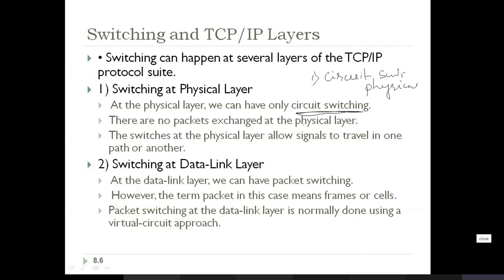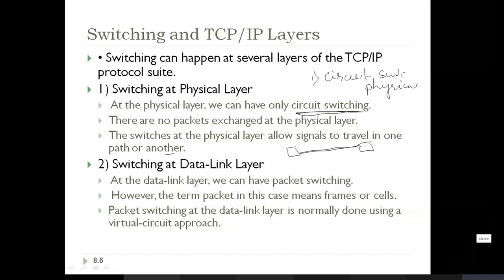The switches at the physical layer allow a signal to travel in one path or another. That means in circuit switching, once the connection is established between two devices, it will use the same path to transmit the complete data. This is called a dedicated path. Once the transfer of data is done, the connection is disabled, or torn down. You are going to learn that whole process shortly.